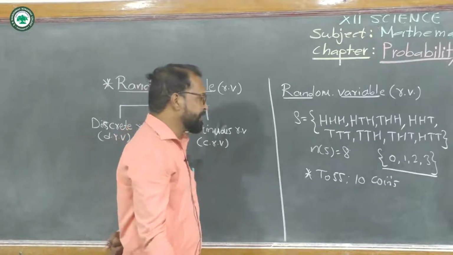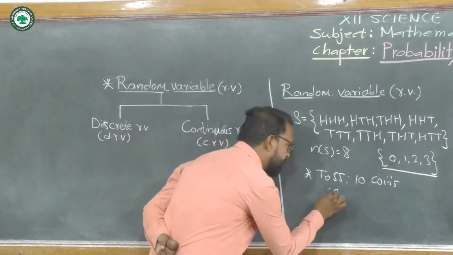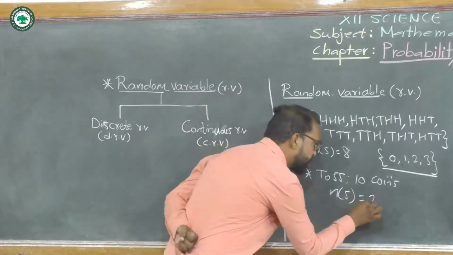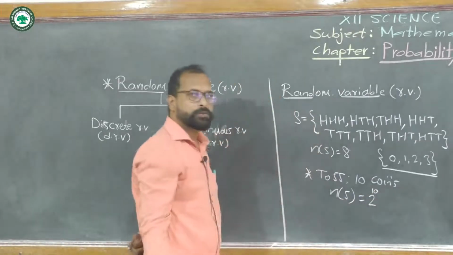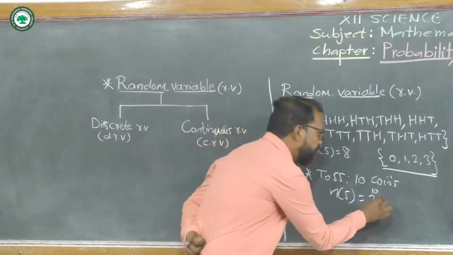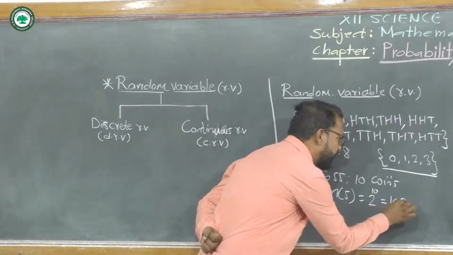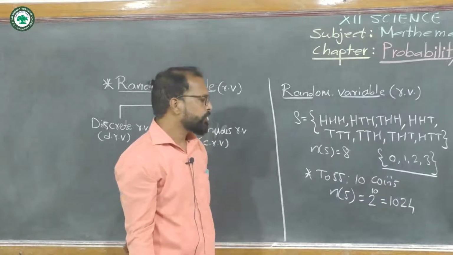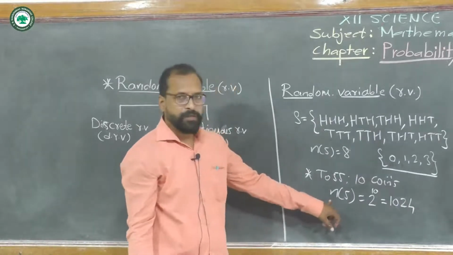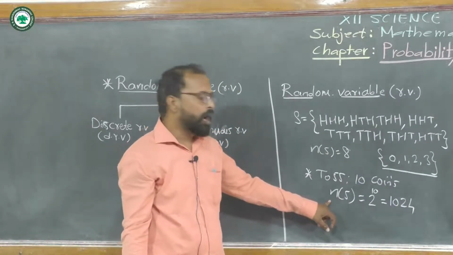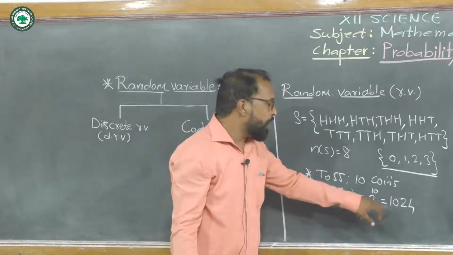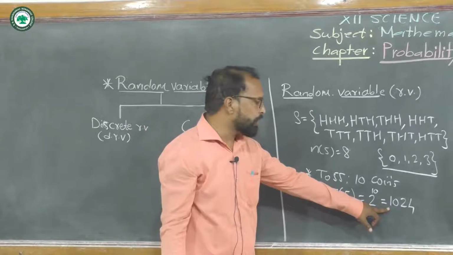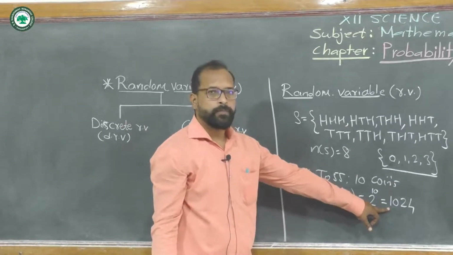Then the sample space S contains 2 raised to 10 outcomes, that is 1024 outcomes, and it is very hard to list all these outcomes to write and study.